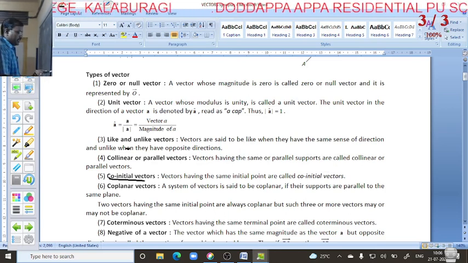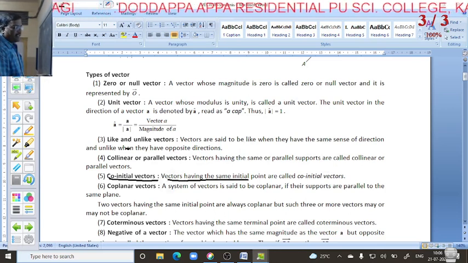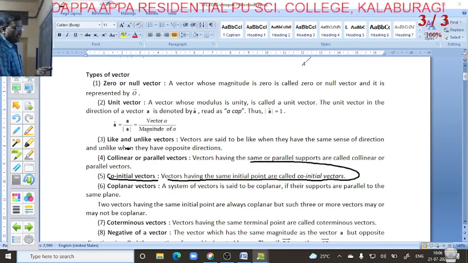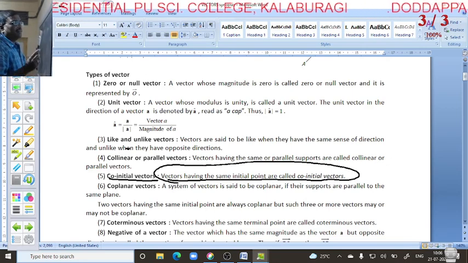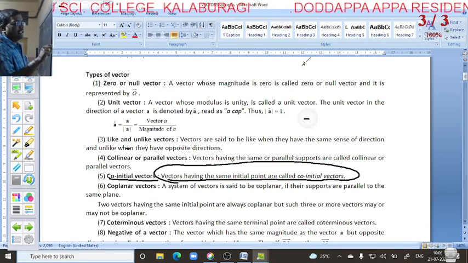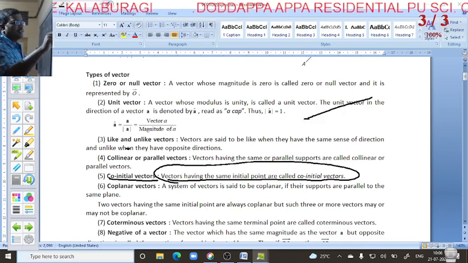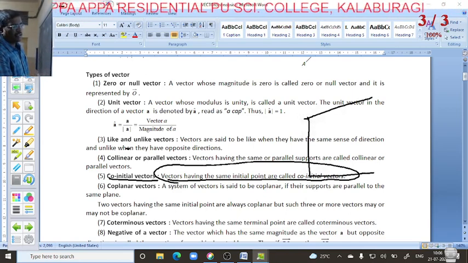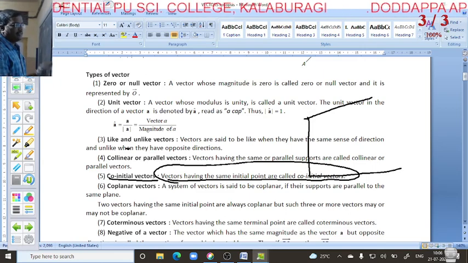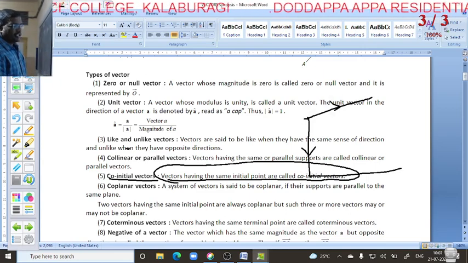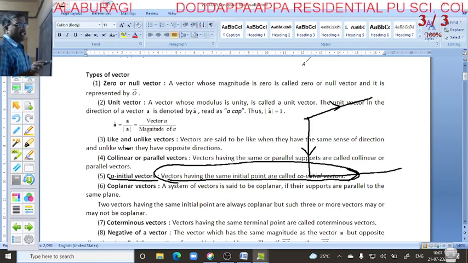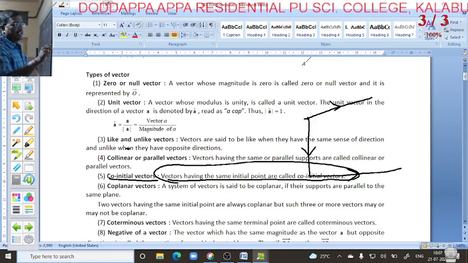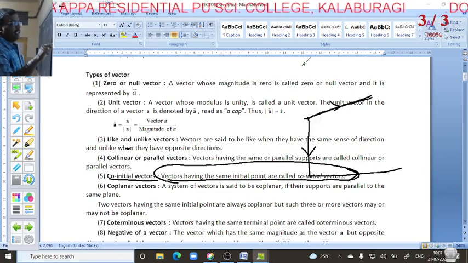Next, the fifth one, co-initial vectors. Vectors having the same initial point are called co-initial vectors. For example, here one point is there, and from it one line goes like this, another like this, and another like this, each with a direction. You have to observe that the initial point is the same.